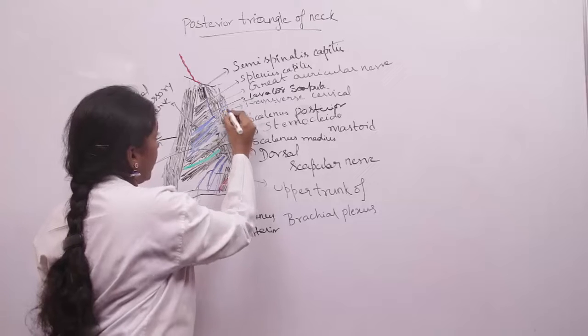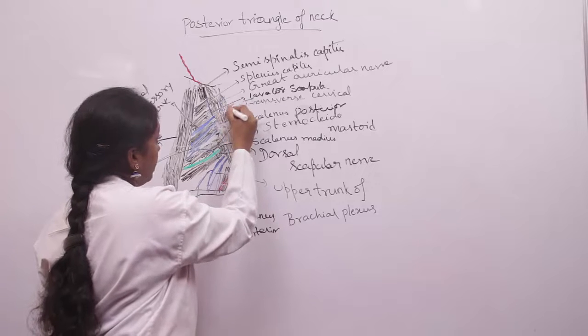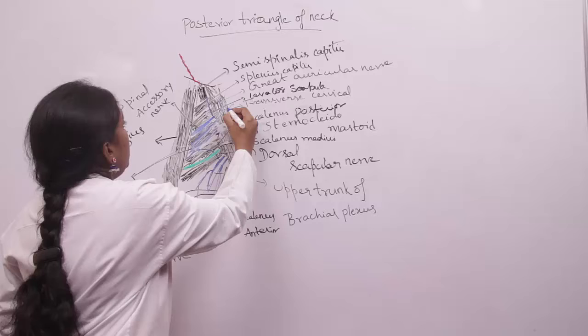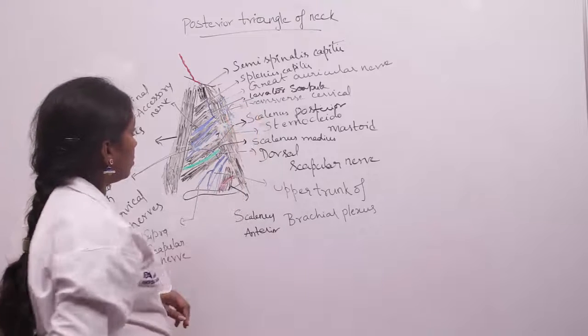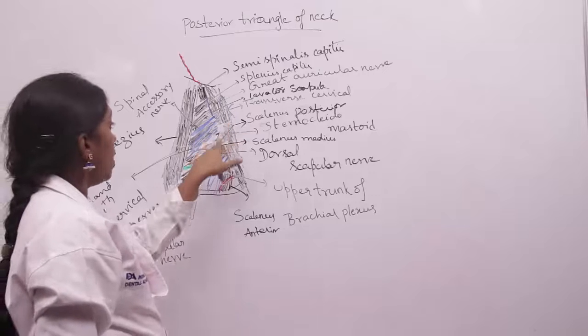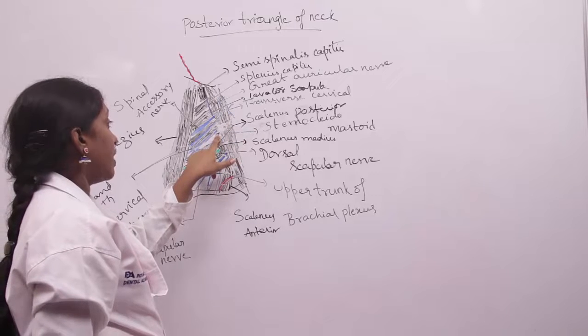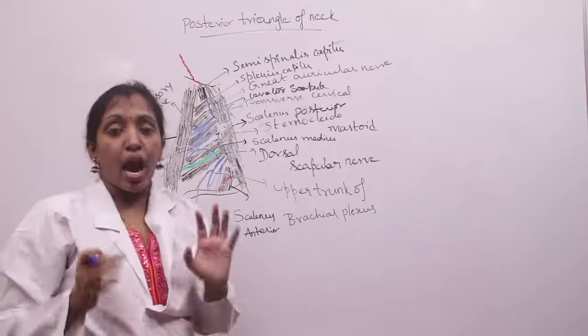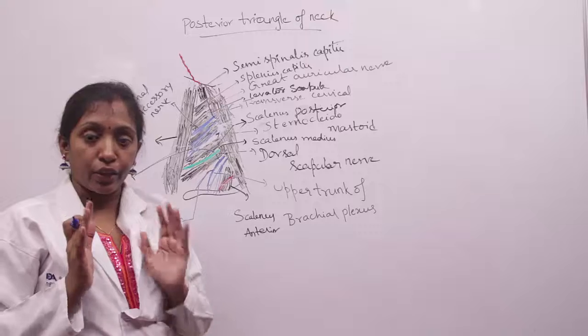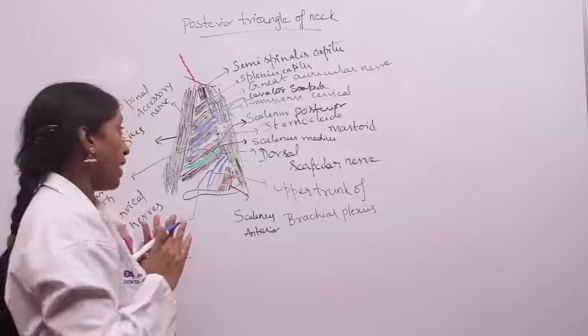And the transverse cervical nerve. Here is the transverse cervical nerve, and this is the supraclavicular nerve. Four cervical nerves are present. These are the cutaneous nerves present in the posterior triangle of the neck.